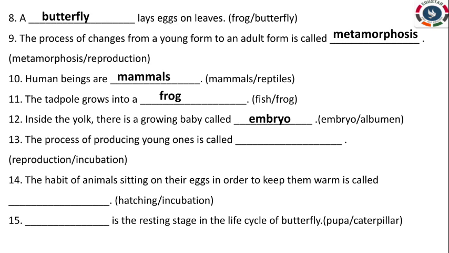The process of producing young ones is called reproduction or incubation. Reproduction. The habit of animals sitting on their eggs in order to keep them warm is called hatching or incubation. Incubation. Dash is the resting stage in the life cycle of a butterfly, pupa or caterpillar? Answer is pupa. Okay, students.